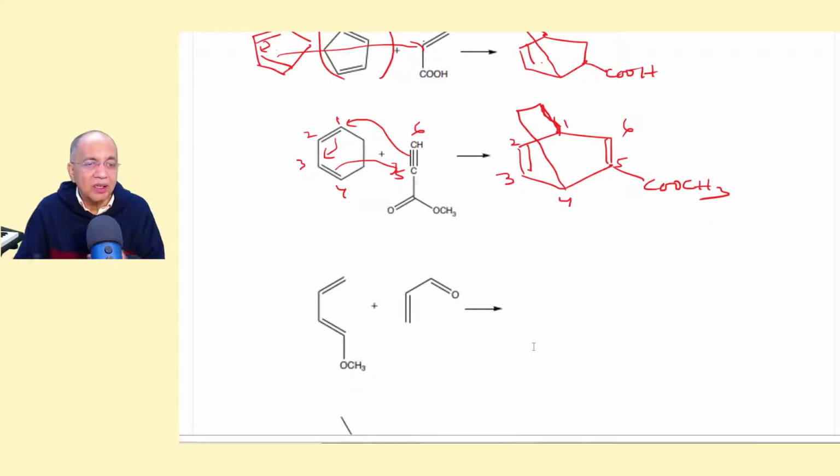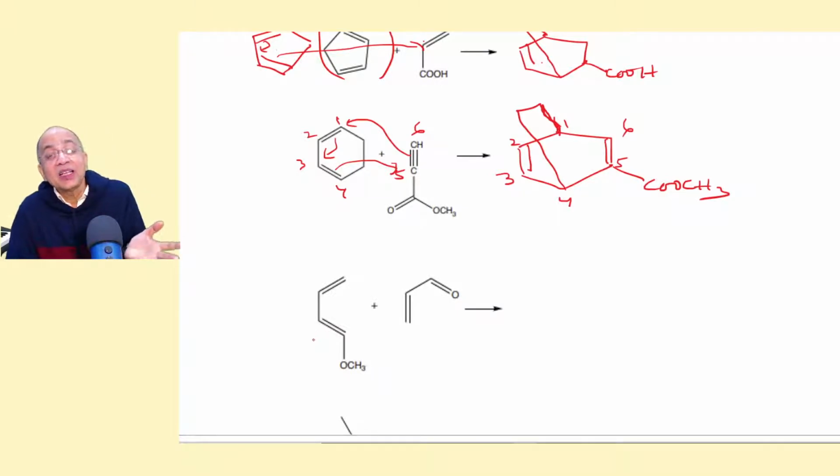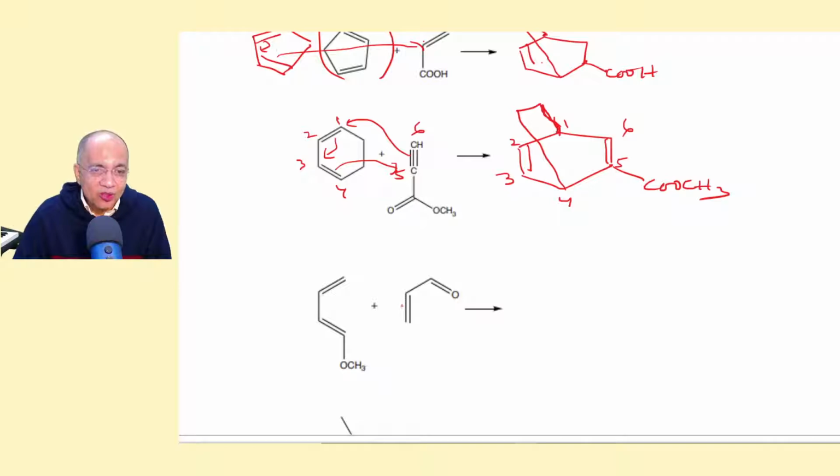But here you have to show the regioselectivity. Now see, this is in the first position. If the electron releasing group is in the first position, the ortho product is the dominant product, right? Because this is plus delta, and this is minus delta.